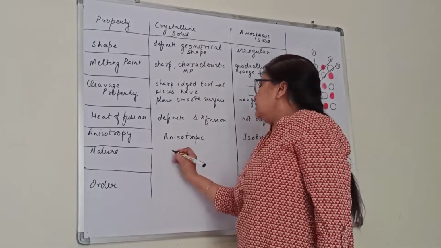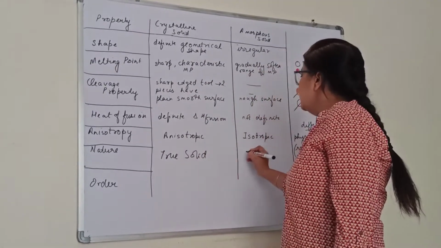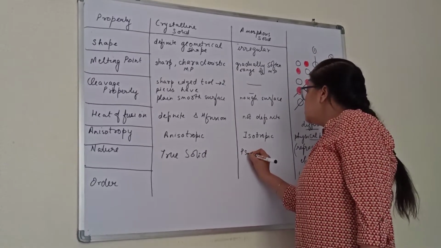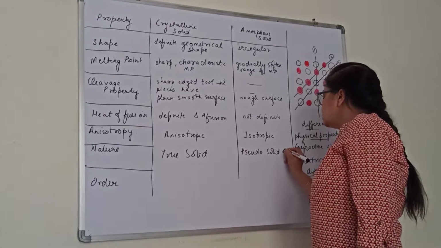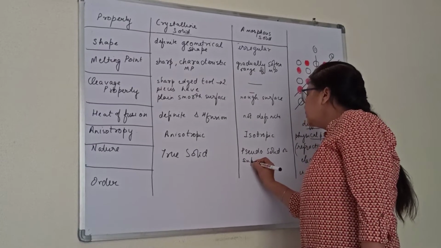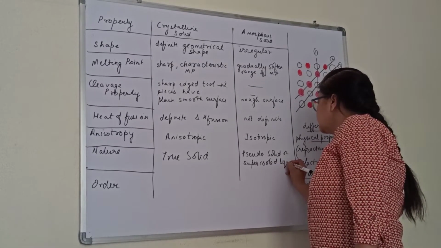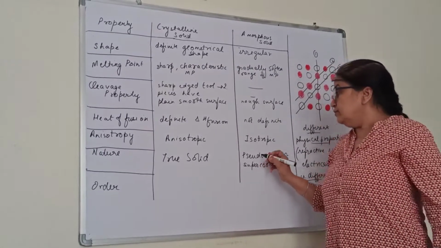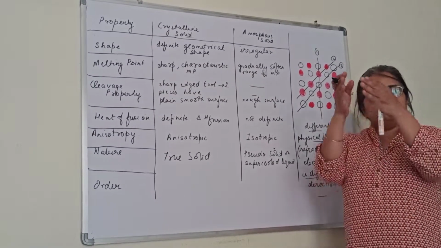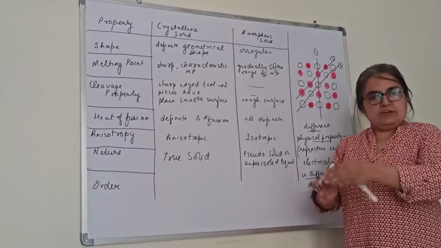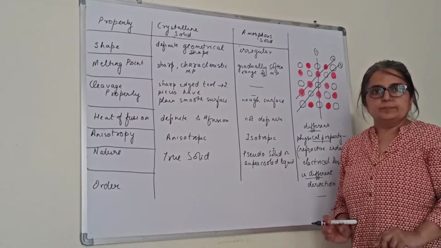Now, nature. The crystalline solids are true solids. Whereas the amorphous solids are pseudo-solids, or we also call them super-cooled liquids. Now here, children, there is a very important question asked in the board exam. The window panes, if they are made up of glass, over a period of time become thicker at the bottom.